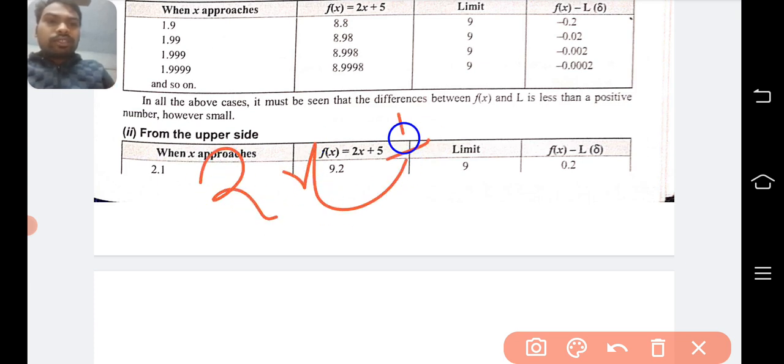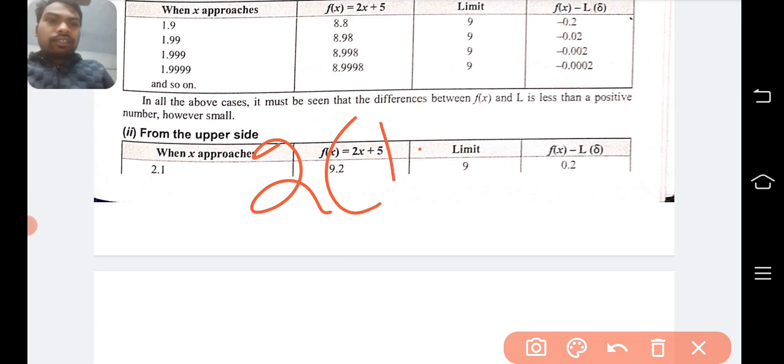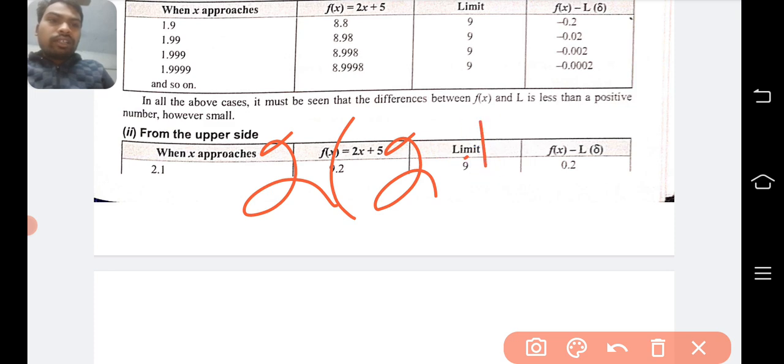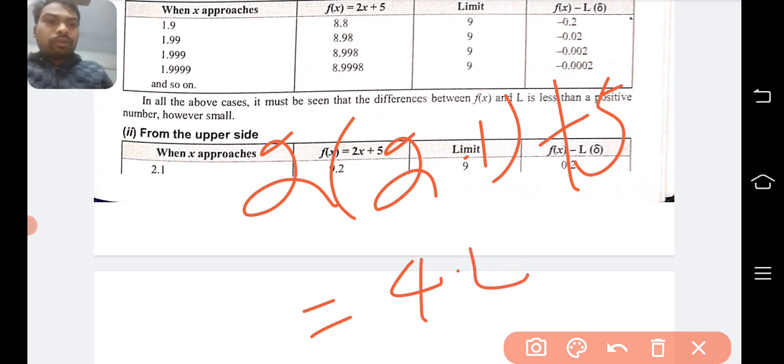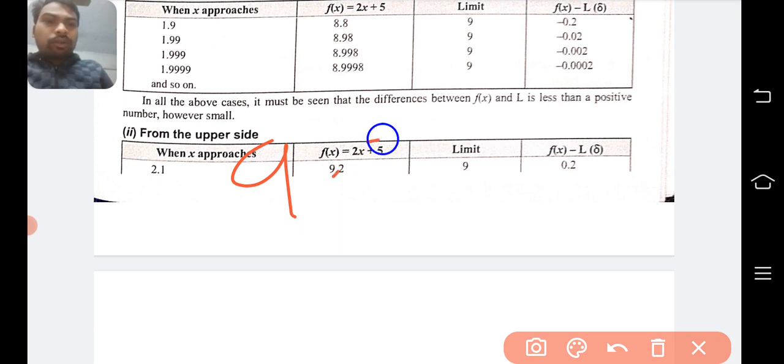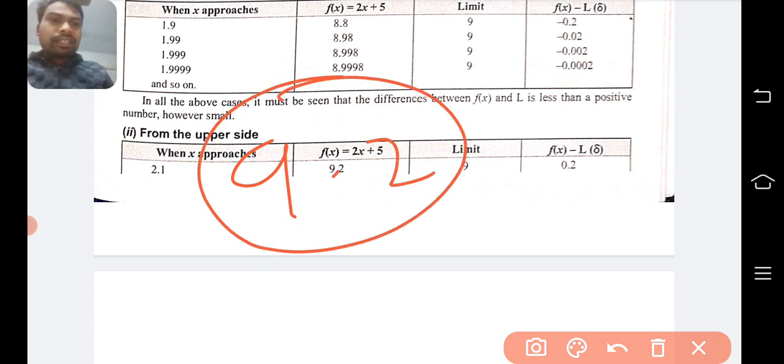2x plus 5. Let's put 2 into 2.1 plus 5. Then what will happen? It will be 4.2 plus 5, which will become 9.2. It means your functional value will become 9.2.